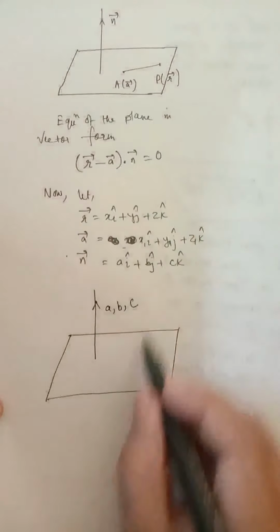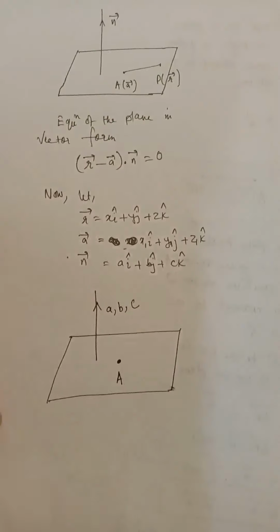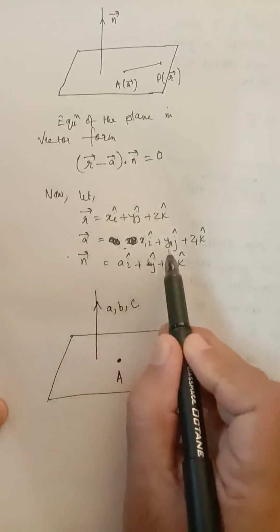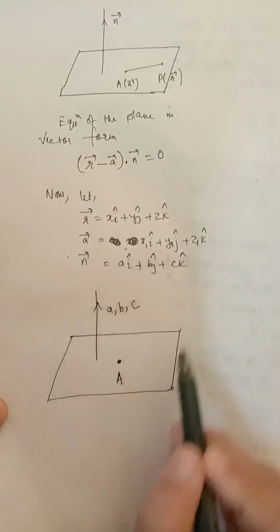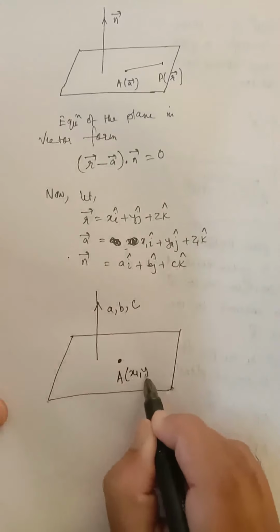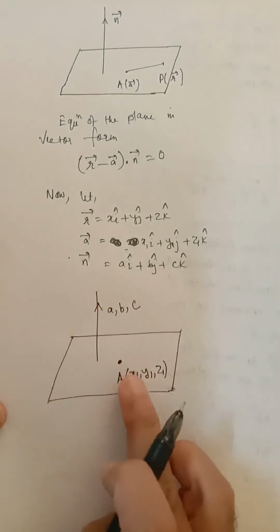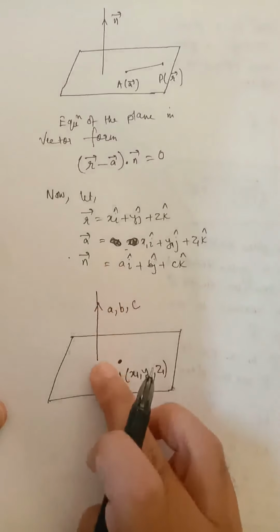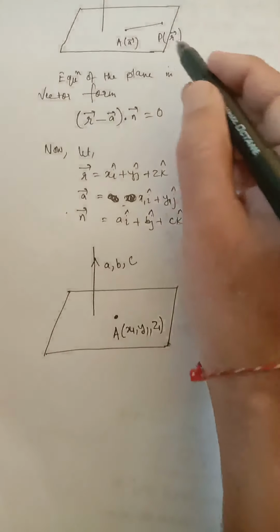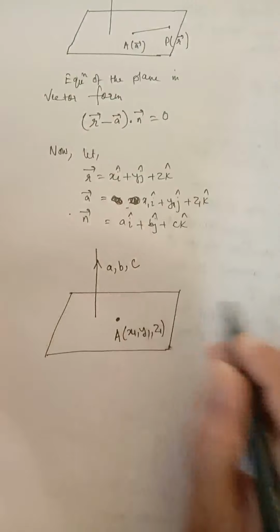Now, A is a fixed point which lies on the plane. I have assumed A vector equal to x1i plus y1j plus z1k. That means as it is a point, x1, y1, z1 will be its coordinates. So now you can see we have to write the equation of a plane which passes through x1, y1, z1 and is perpendicular to a line whose direction ratios are a, b, c. And P is any general, arbitrary point I have taken on the plane.